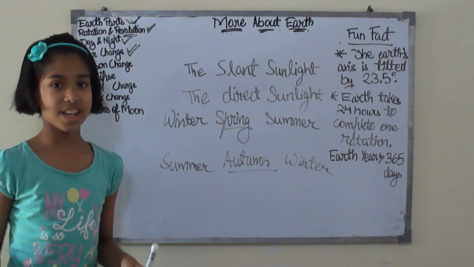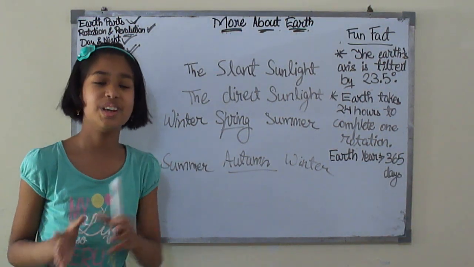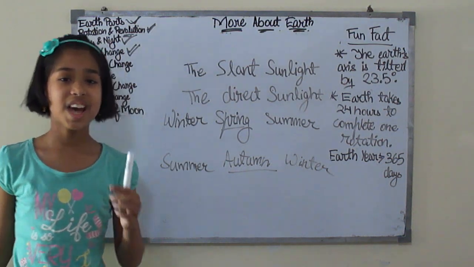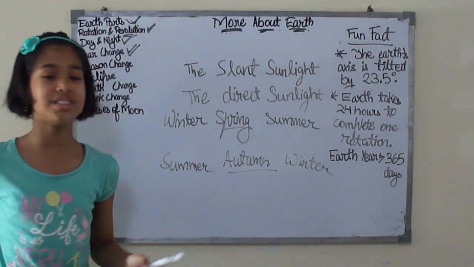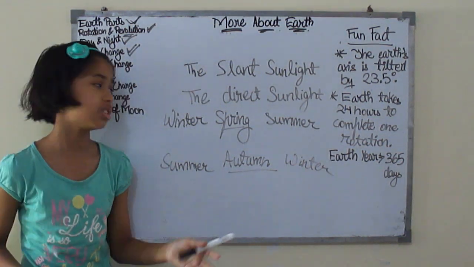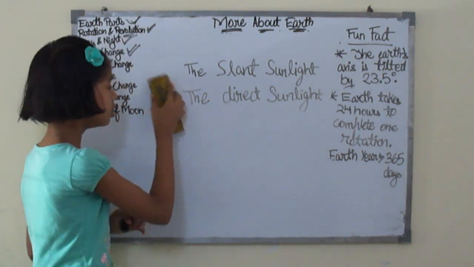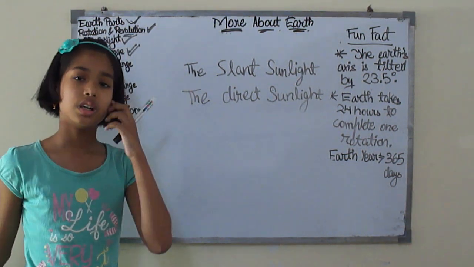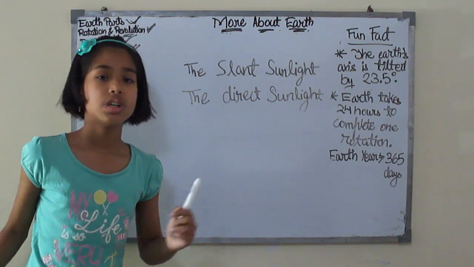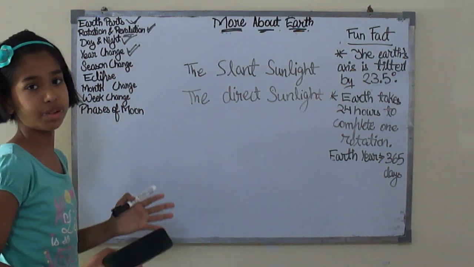So I think that you are clear with all the seasons. But wait, there is one more season: monsoon, that means the rainy season. So what happens in the monsoon or the rainy season? It is the next topic, because it is another topic. The monsoon is dependent on the water cycle. I will tell you in my next video. So in today's video we are going to do these topics only.